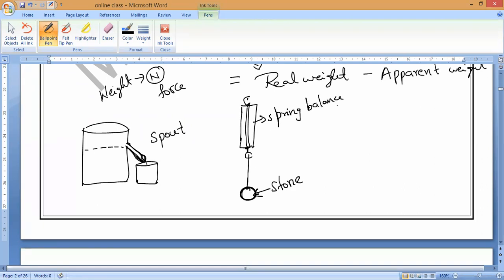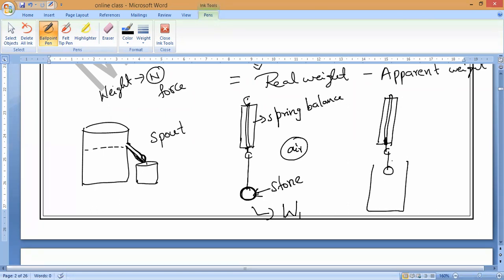Now I'm going to measure the weight of this stone. Let us consider the weight of the stone is W1. What is the weight of the stone in air? W1. Now, with the same setup, if you keep the same stone inside the liquid, inside this Eureka can which has been filled, then what will happen?